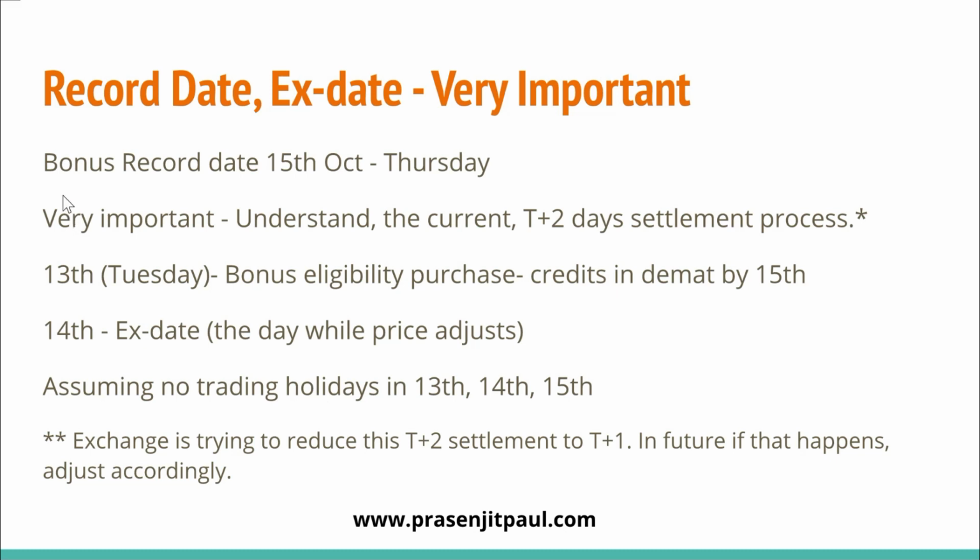Suppose a company issues a bonus and then announces the record date as 15th of October, Thursday. Now this concept is applicable, as I have mentioned, in every corporate action, be it dividend, split, or rights. If a company announces a dividend, it also announces the record date. So, for example, for a bonus issue, the company announced the record date as 15th of October, that is Thursday. Now, does that mean that if you purchase a stock on 15th of October, you will receive the bonus?